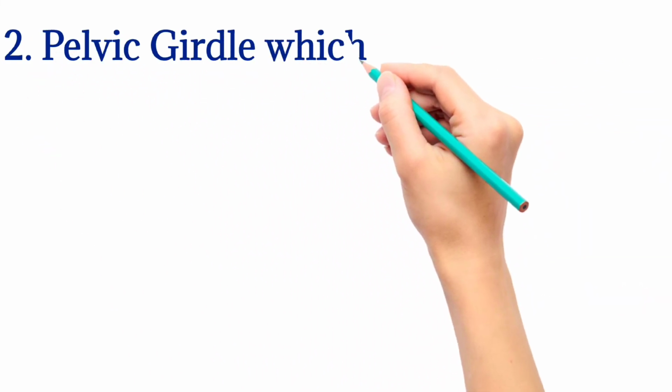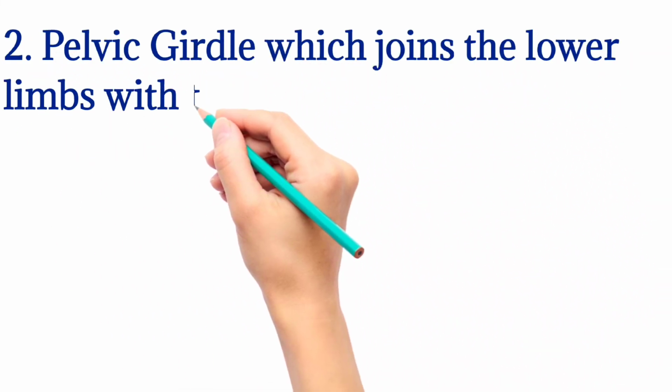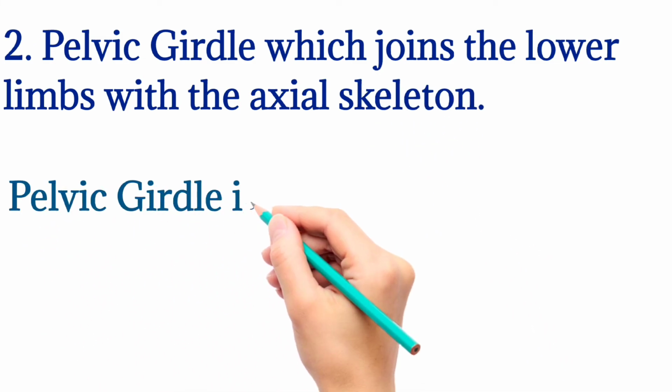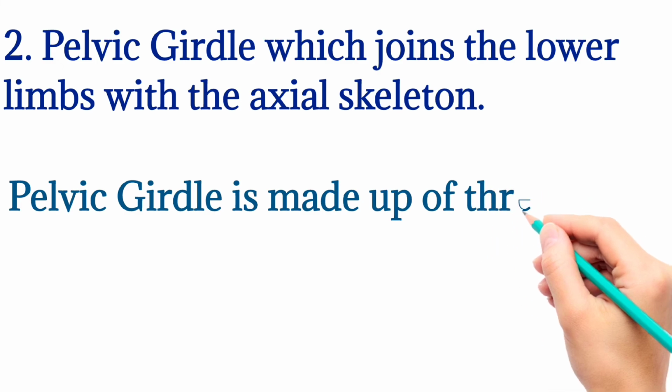Similarly, the pelvic girdle joins the lower limbs with the axial system, like legs join with it. The pelvic girdle is made up of three fused bones.